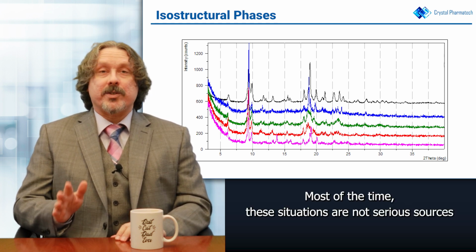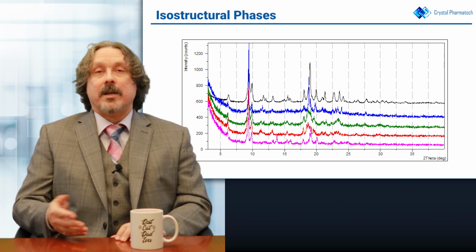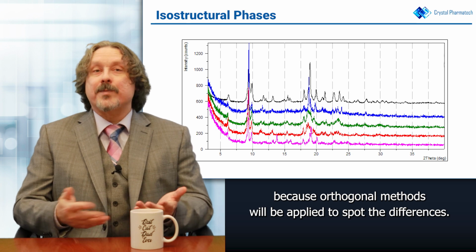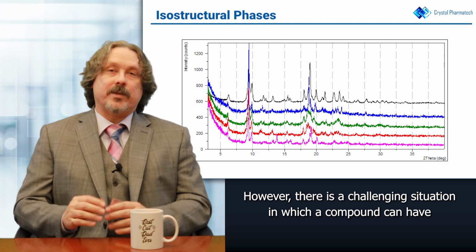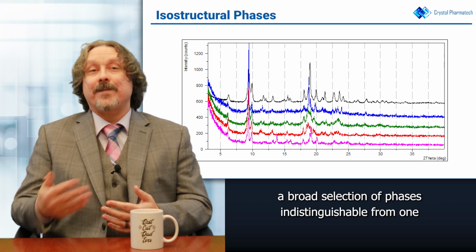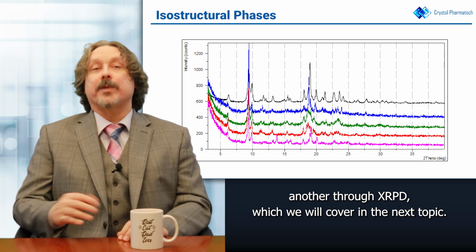Most of the time, these situations are not serious sources of consternation for scientists characterizing a compound, because orthogonal methods will be applied to spot the differences. However, there is a challenging situation in which a compound can have a broad selection of phases indistinguishable from one another through XRPD, which we will cover in the next topic.